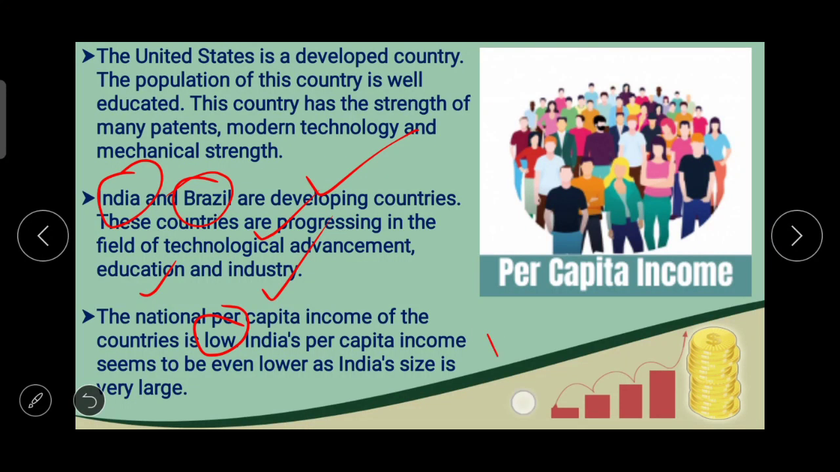So the population is again the thing which plays a very important role in the economy of any country or of any geographical region.